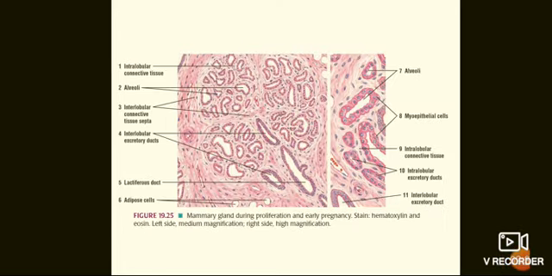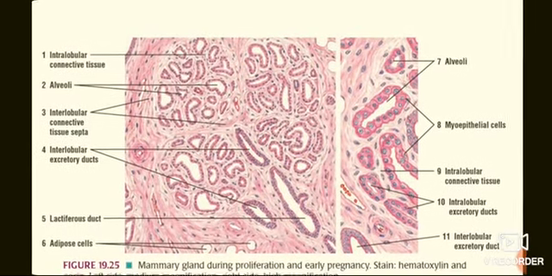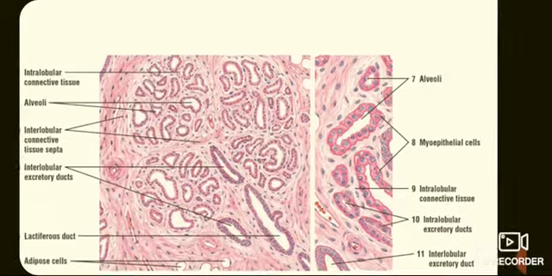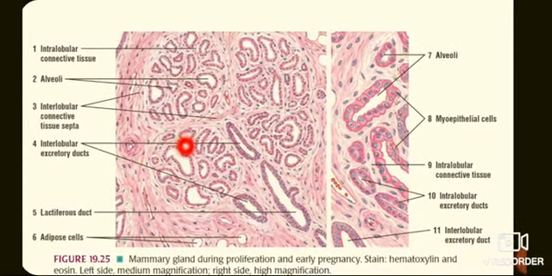Now coming to the mammary gland during early pregnancy. During pregnancy, the mammary gland undergoes proliferation under the influence of estrogen and progesterone hormones. During first half of the pregnancy, the intralobular ducts undergo rapid proliferation and they form terminal buds that form alveoli. So, in the early pregnancy, alveoli are formed. Most of the alveoli are empty at this stage.